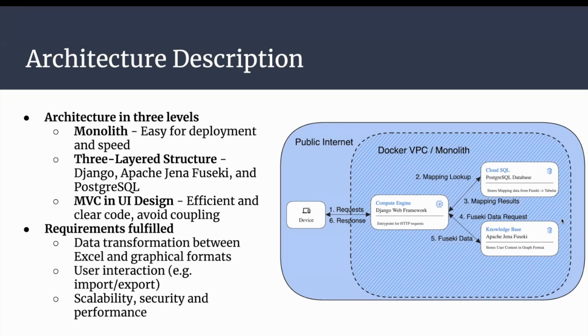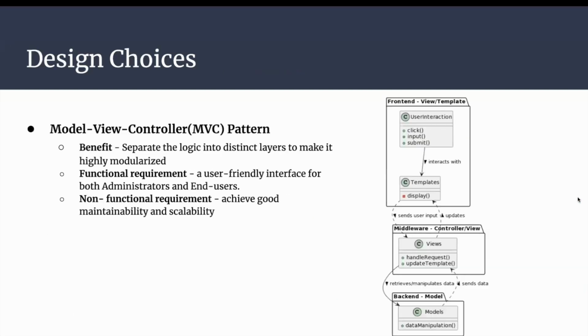And it also ensures the user interaction operations such as the import and export. It also achieves the scalability, security, and performance of our application. And for design patterns, we use the MVC design pattern to separate logic into distinct layers to make it highly modularized. So the MVC pattern in our Django-based application, as shown here, modularizes the user interface and backend logic, enhancing the maintainability. And the Django templates act as a view, interacting with the controller in view.py to process requests and update the interface, catering to the user-friendly experience for both administrators as well as end users.